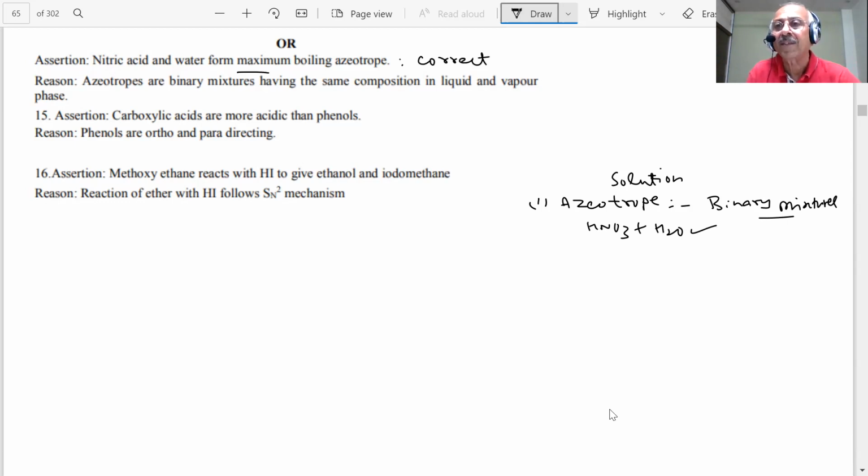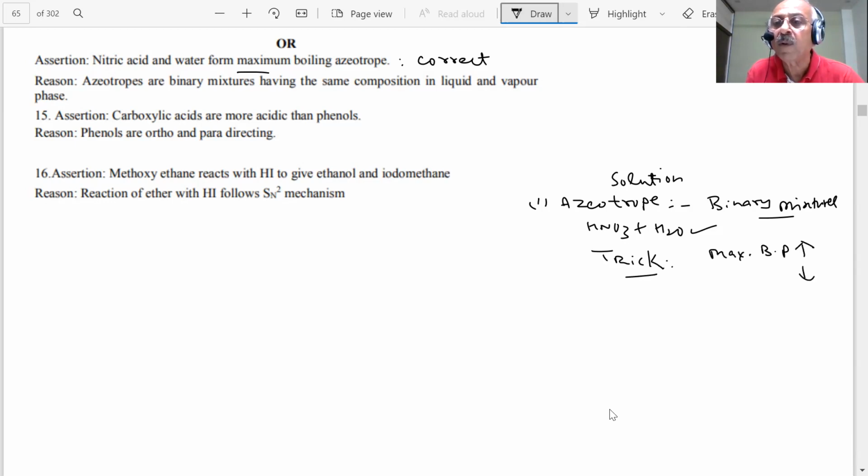Okay. What is the trick which I want to tell you? Look, how will I remember everything in the paper, student? When it is maximum, this is the plus side, then what type of deviation will this be? Negative deviation. Maximum boiling point, negative. Okay?